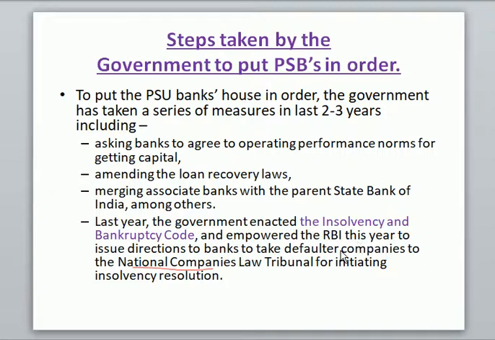So RBI directed all the banks that they can take any company which is not paying the loans and EMIs on time. All those defaulter companies could be brought to the National Companies Law Tribunal, where the disputes can be settled very easily and in a hassle-free manner. This is another point.